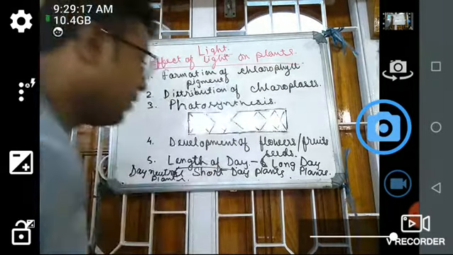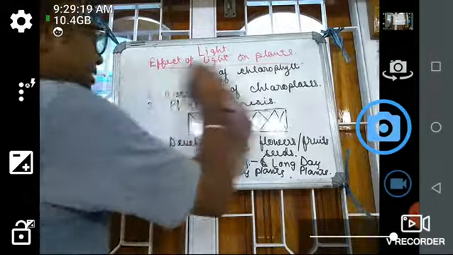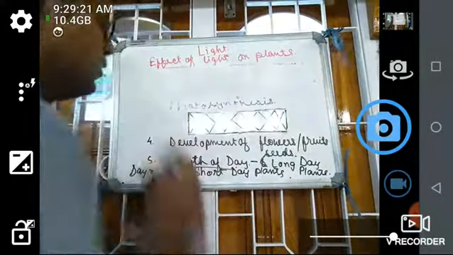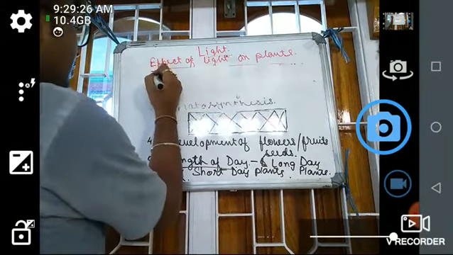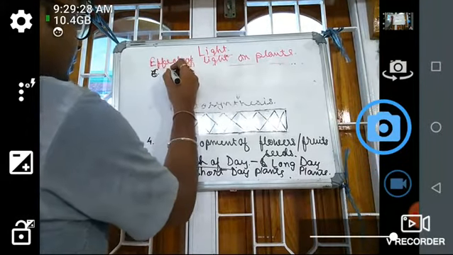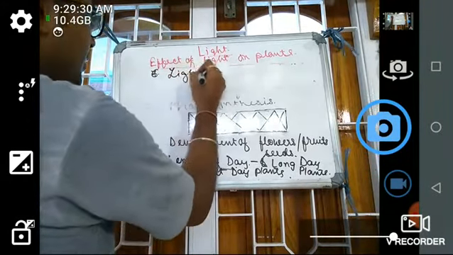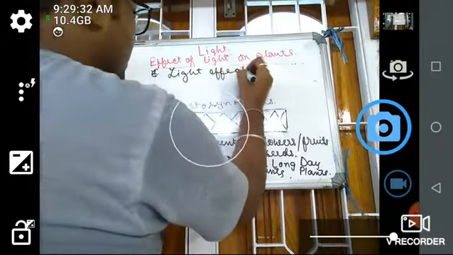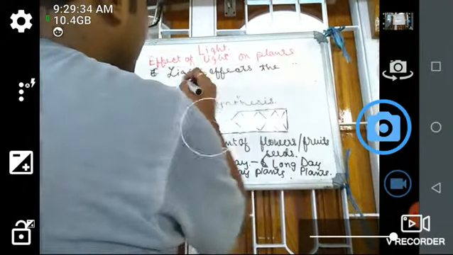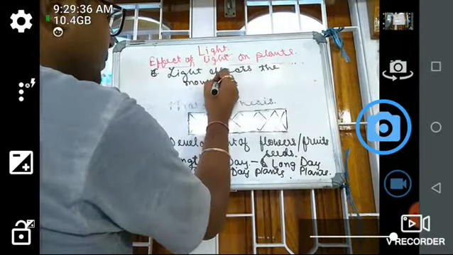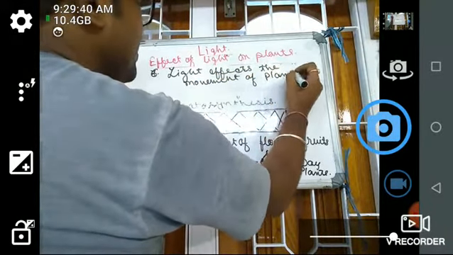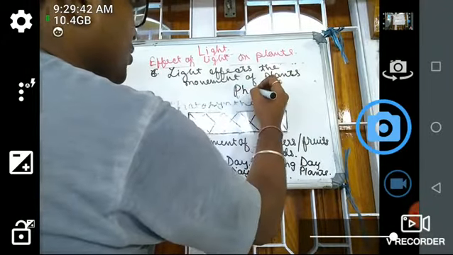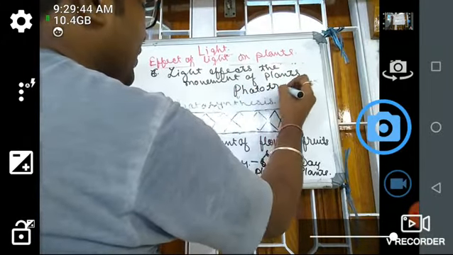Okay. Next, number 6 character: light affects the movement of plants. That is known as phototropism.